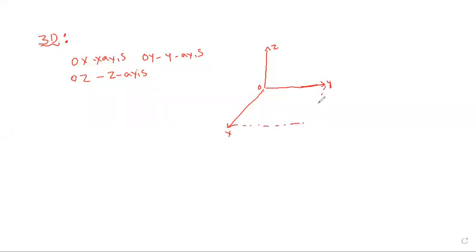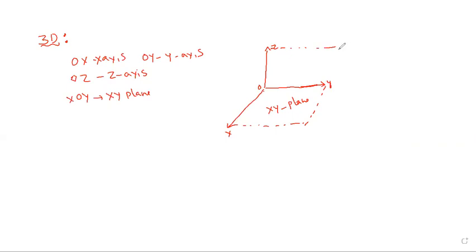This is the XOY, called the XY plane. So in this XY plane, we have only X and Y. Okay? Now extend this one.